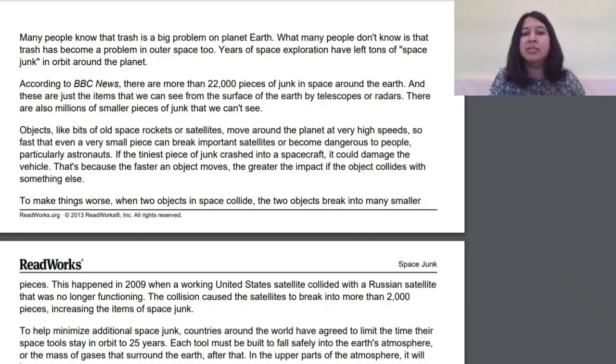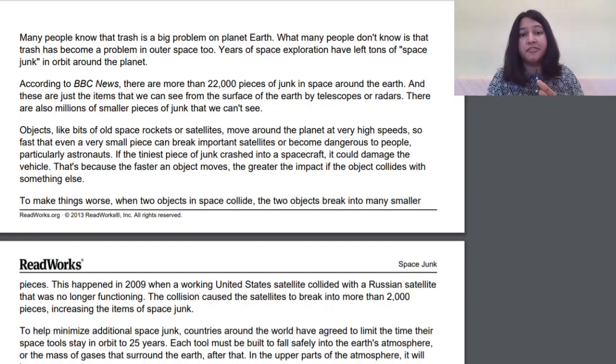There are also millions of smaller pieces of junk that we can't see. Objects like bits of old space rockets or satellites move around the planet at very high speeds, so fast that even a very small piece can break important satellites or become dangerous to people, particularly astronauts. If the tiniest piece of junk crashed into a spacecraft, it could damage that vehicle.